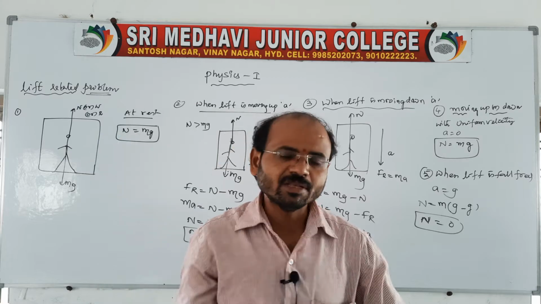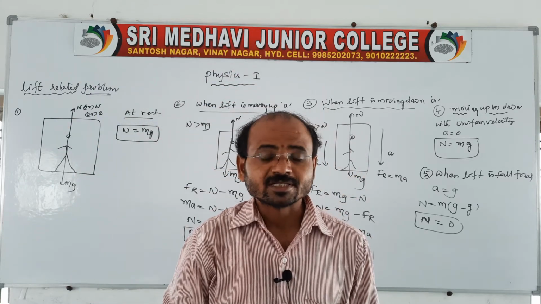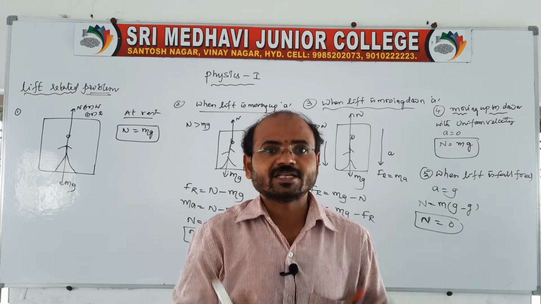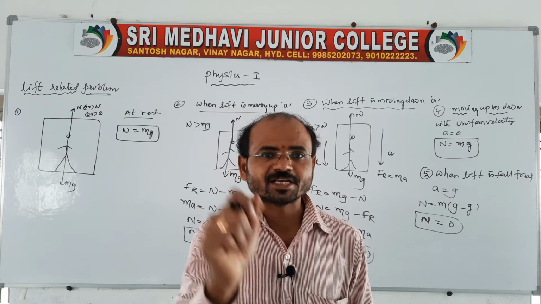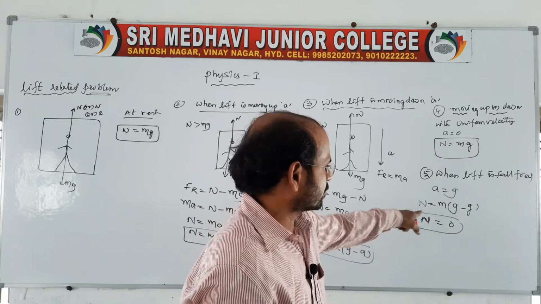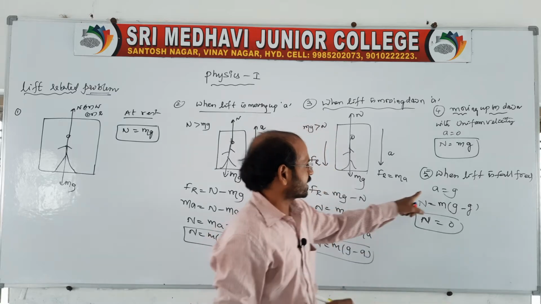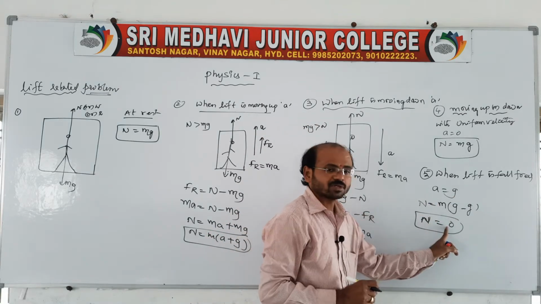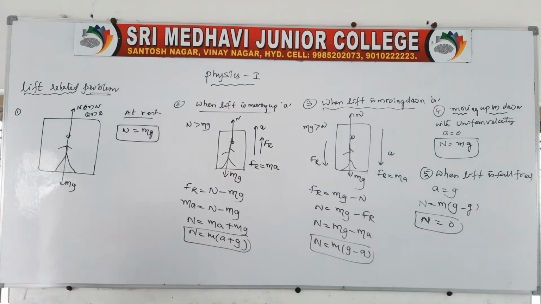Suppose you take a giant wheel. When the giant wheel is coming down, what will happen? There also we will feel weightless, that we can call apparent weight is equal to 0 or normal force is equal to 0, because it is falling freely under gravity. Then in that case we can take a is equal to g, therefore N is equal to 0. So these are related to lift related problems.